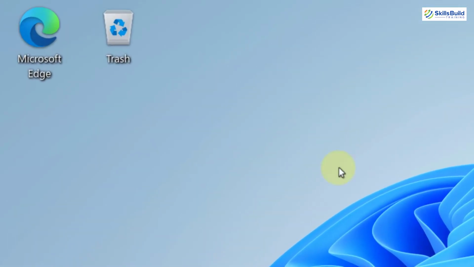First of all, we have two icons on the desktop. The first one is Trash and the second one is Microsoft Edge. The icon is from Windows 11, but the name of this icon is from the Linux distribution. And as Microsoft Edge is here, it means they have included Microsoft Edge as the default browser in this